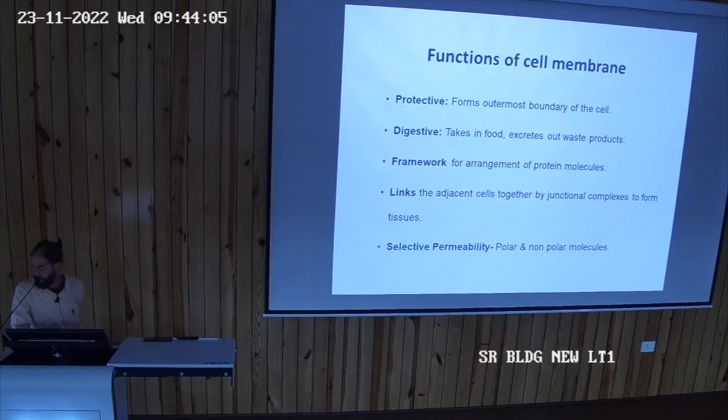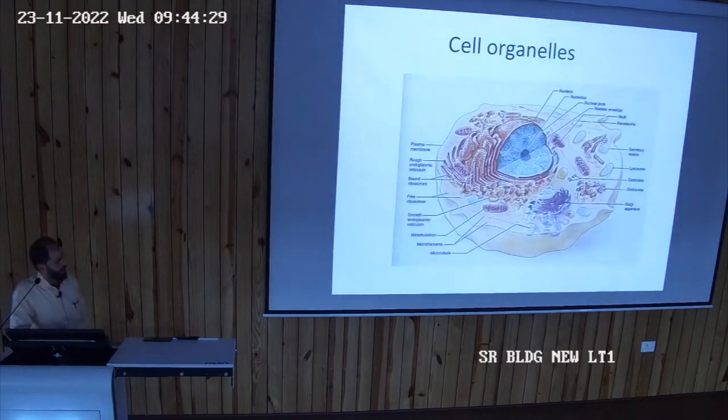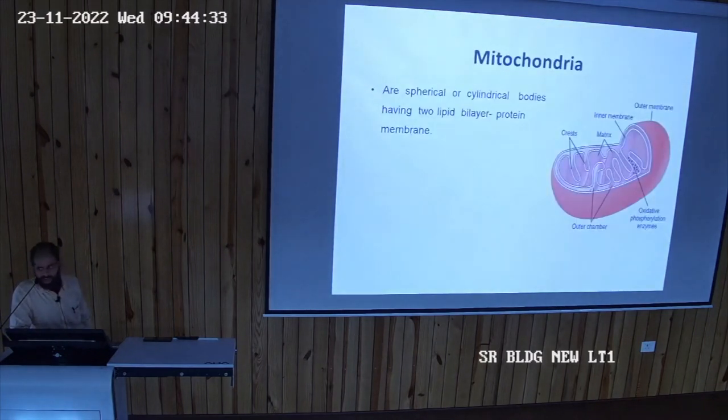It also provides the framework for arrangement of protein molecules. It links the adjacent cells together. There are junctional complexes. When two cells join each other, there are complexes, intercellular connections. Okay, so in that also the cell membrane helps. It is acting as a selective permeability barrier, and there are polar and non-polar substances. These are the different organelles. We will learn each one by one.